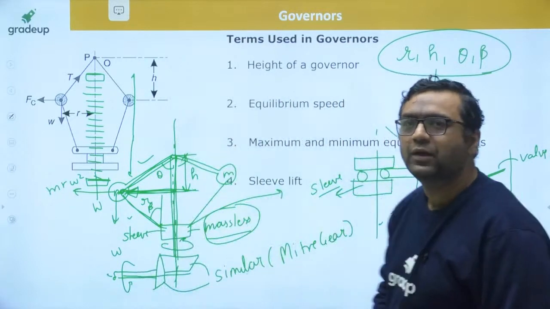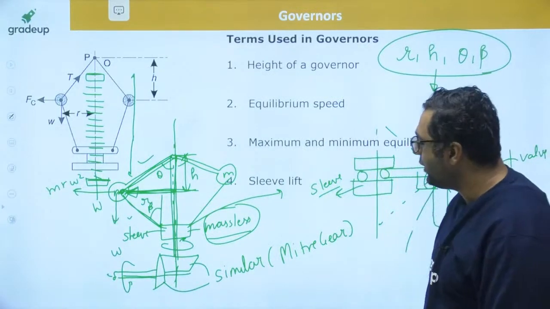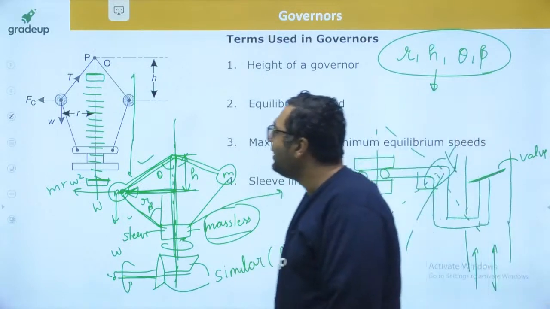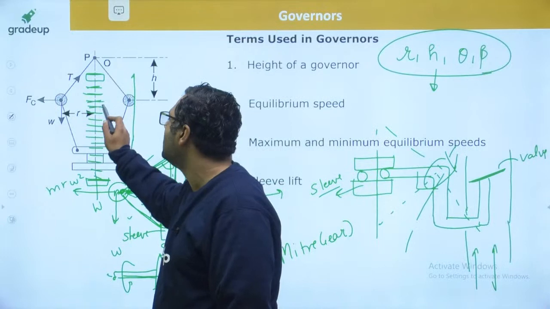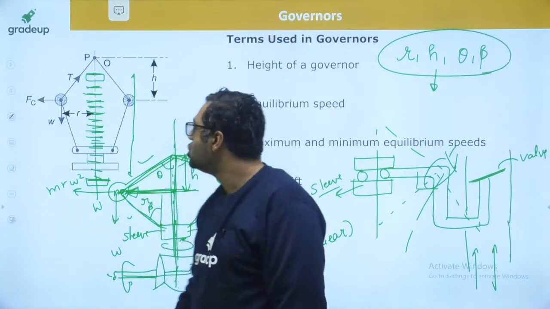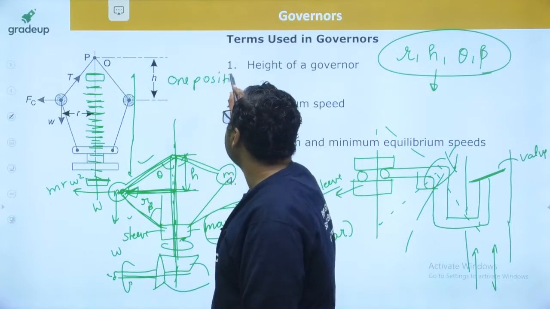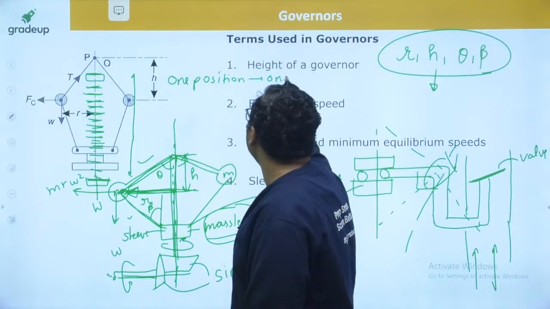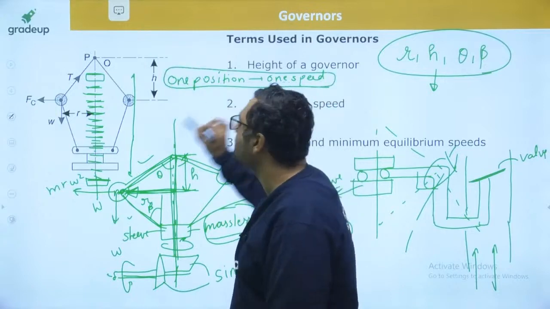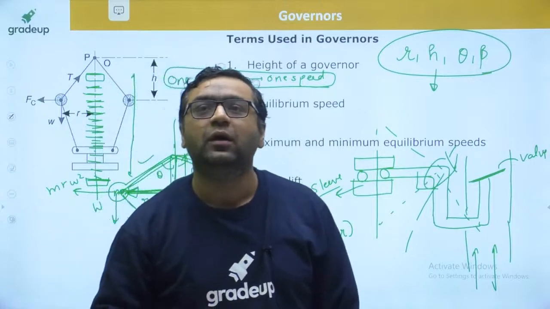Let's move further. So dear, as I said, when we are going to rotate it with the omega, the things I have told you, what is the working condition. Every position of the sleeve is connected to some position. So one position of the sleeve means one speed. As the speed will change, position will change. So position is closely associated with the speed, guys, and it is said to be the performance.